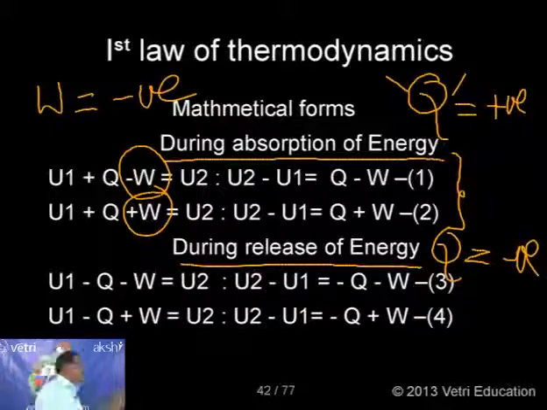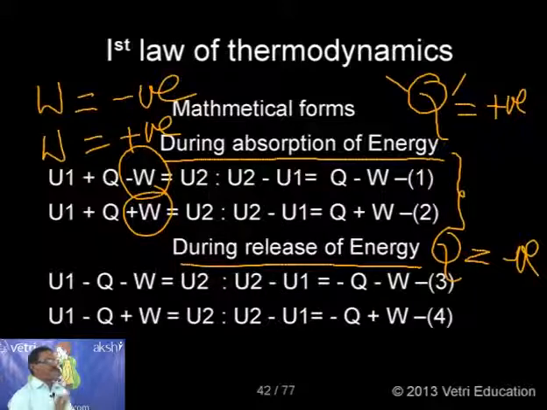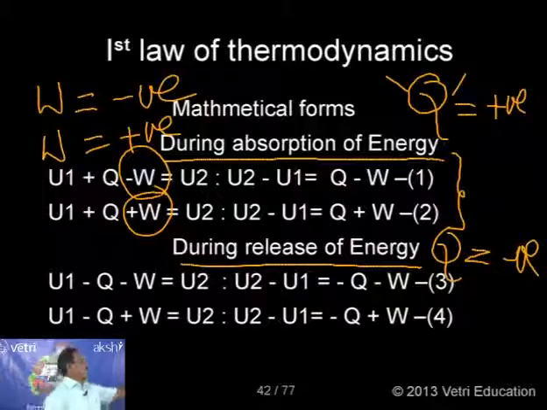Work is done on the system, W will be positive. This is the interesting information. So when reading any mathematical form of the first law, keep the sign convention in mind. If you give concentration to the sign convention, you will not get confused.